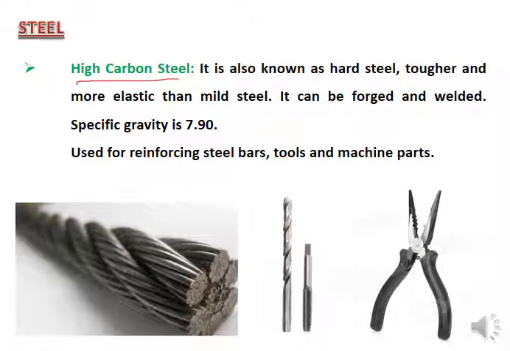Then you may have high carbon steel. It is also known as hard steel, tougher and more elastic than the mild steel. It can be forged and welded, and specific gravity is 7.90. It can be used to make reinforcing bars, tools, and machine parts. It's very hard as compared to mild steel because it has carbon in it.